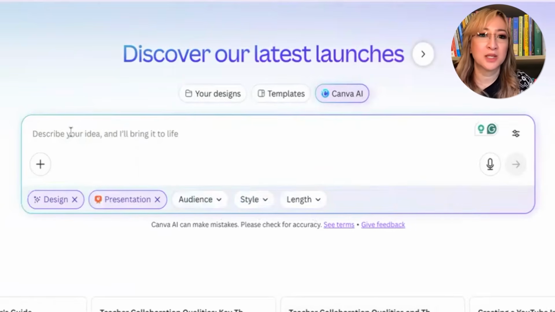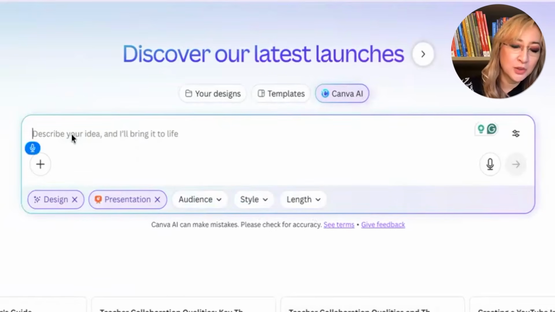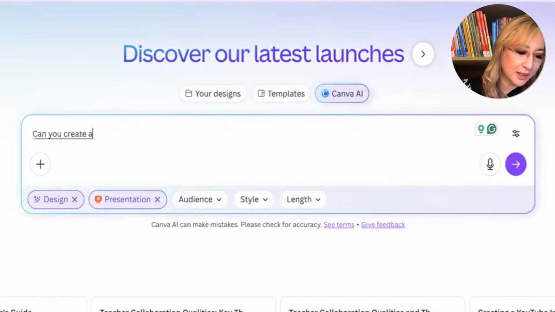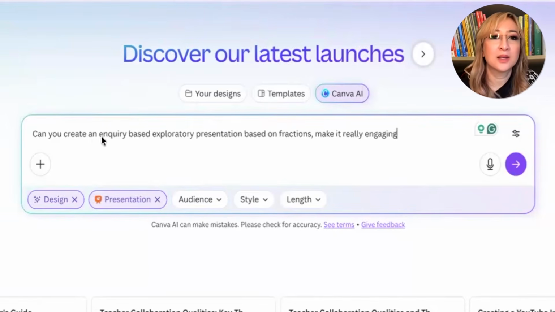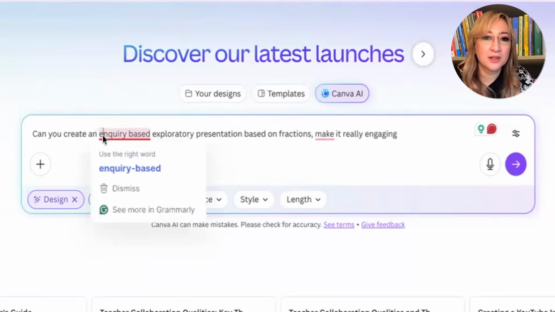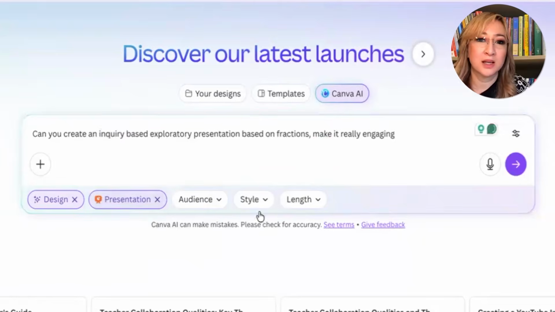Let's create a presentation. And I'm going to dictate. Can you create an inquiry-based exploratory presentation based on fractions? Make it really engaging. Okay, so let me just put inquiry-based here with an I. And I've clicked design presentation.